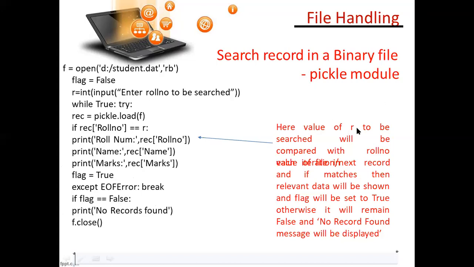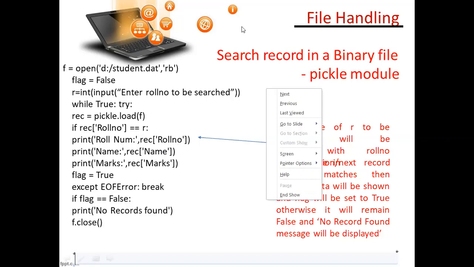So here the value of r to be searched, what I am searching, this value is compared with the roll number which I assigned in the dictionary. And whatever matches the value, all those records will be displayed. Otherwise if it is false, this message will be displayed: no record found. So I hope you will understand all these topics.